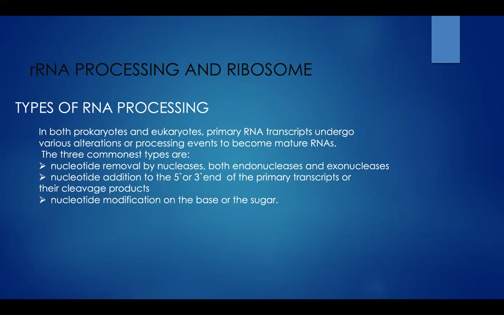RNA splicing is similar to trimming in that it removes extra RNA sequence, but it is different because the sequence is removed from the middle of an RNA and the two flanking pieces are joined together again. So we know what RNA splicing is. We are just going to remove the introns and join the exons. Introns are the non-coding part of RNA, and exons are the coding part of RNA. So we are going to join these exons.